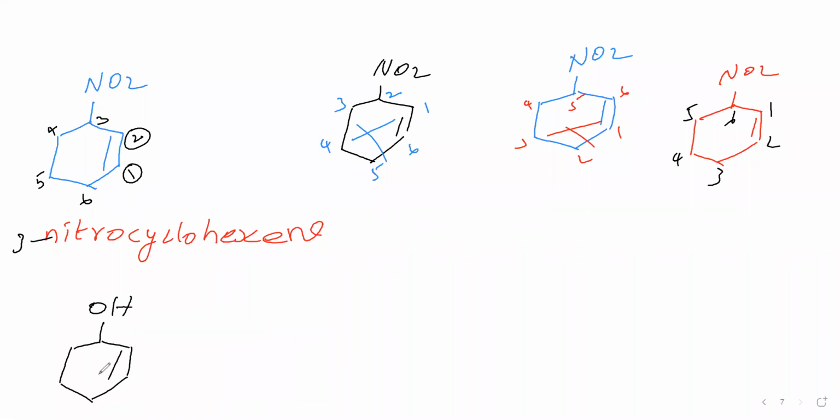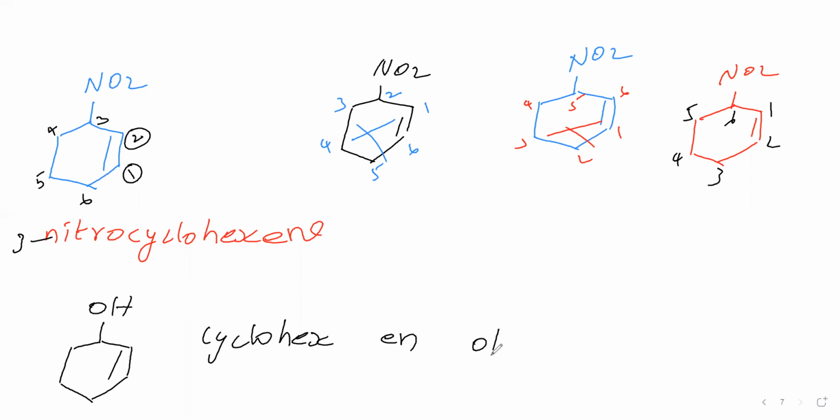Like this we have taken. Here OH comes under secondary suffix, the double bond comes under primary suffix. C=C double bond comes under primary suffix, OH comes under secondary suffix. Now it is a cyclo compound, therefore cyclo. The ring contains 6 carbons, therefore hex. C=C double bond is there, therefore ene. In ene, the last letter E we have dropped. This alcohol is the secondary suffix, that is OL.